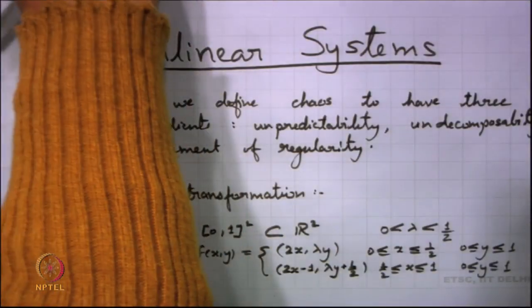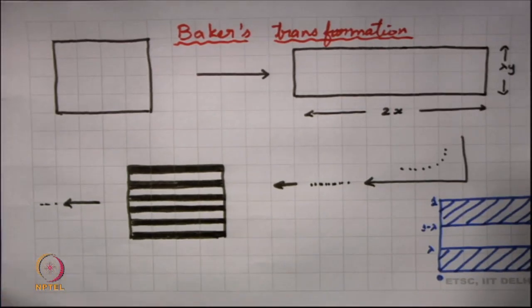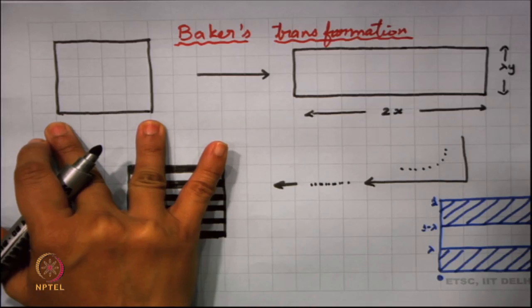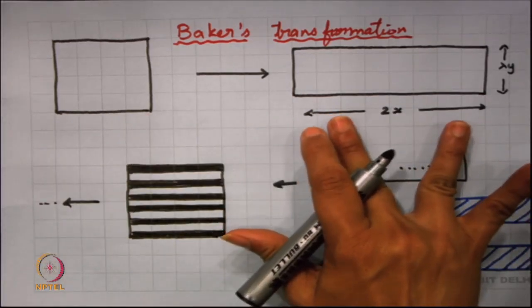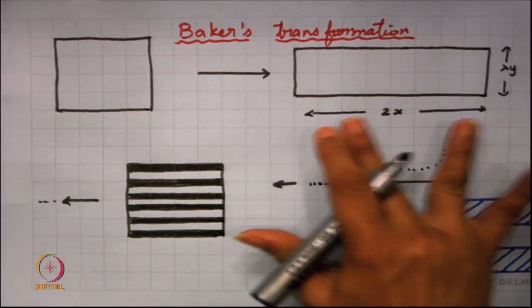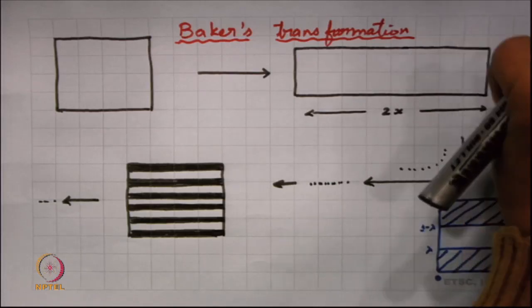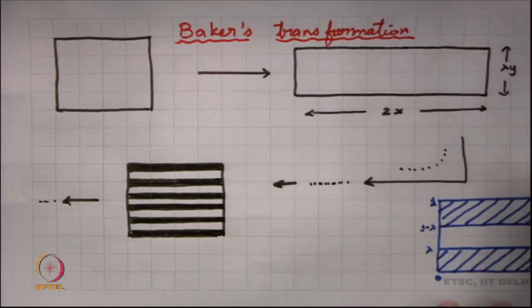So, how does this transformation look? Maybe we can look into this picture. We have this 1 cross 1 rectangle, basically a square, which we elongated in the x direction to 2x. So, we are applying 2x here and lambda y here. There is a contraction in the y direction, an expansion in the x direction, and then we cut this into two parts.